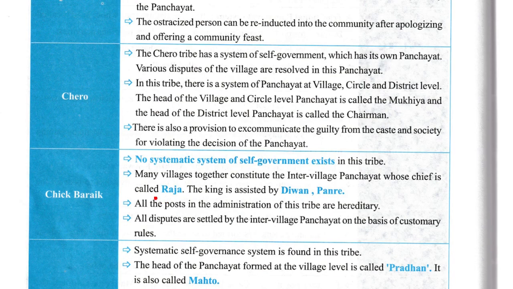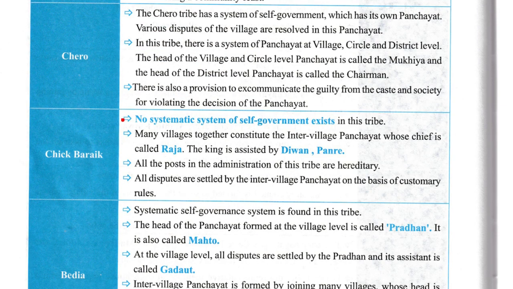No systemic system of self-government exists in this tribe. Many villages together constitute the inter-village panchayat whose chief is called Raja. The king is assisted by Diwan and Pandre. This is Chaik Barik. And this was the Chero tribe.